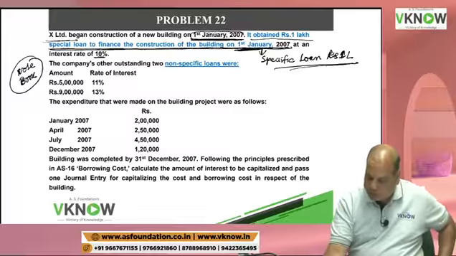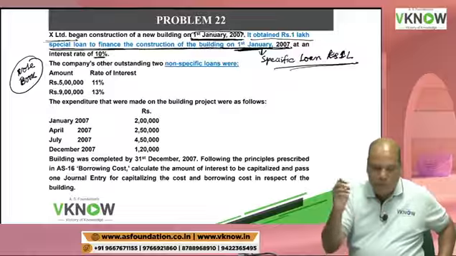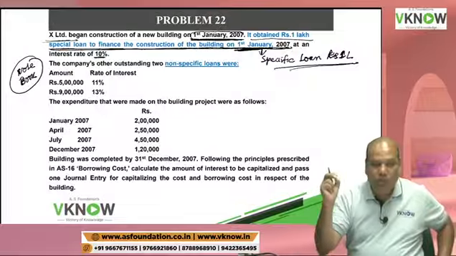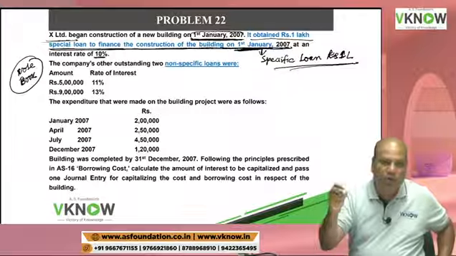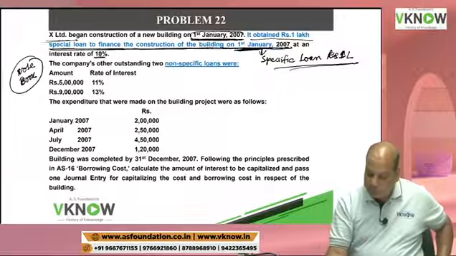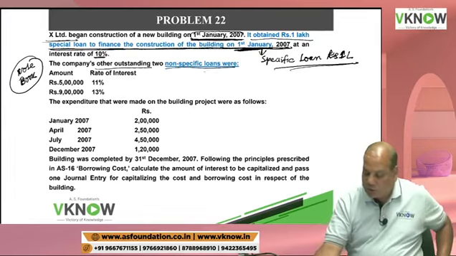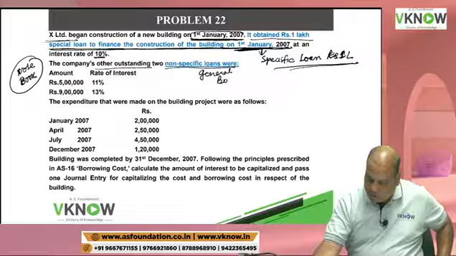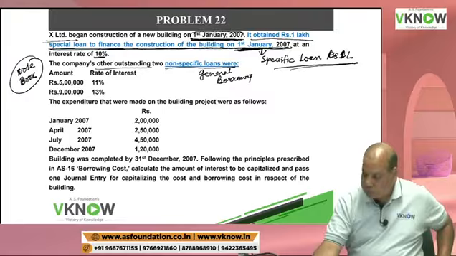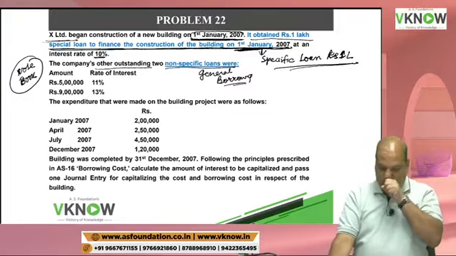Interest rate is 10%. So here you will first assume that you will use the specific loan for expenditure purposes. The company's other outstanding loans are two non-specific loans. These are general borrowings.